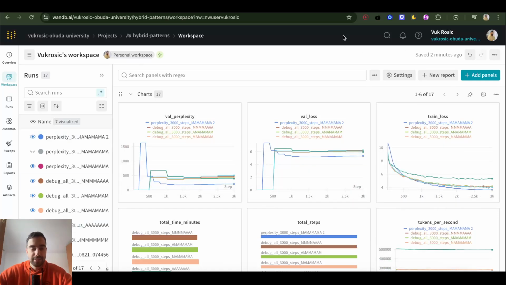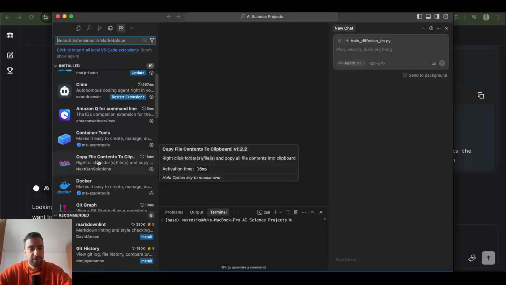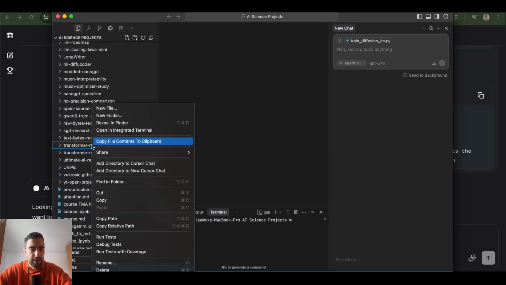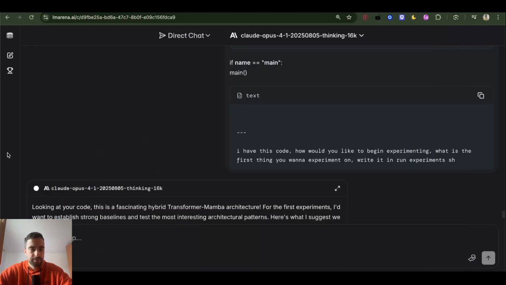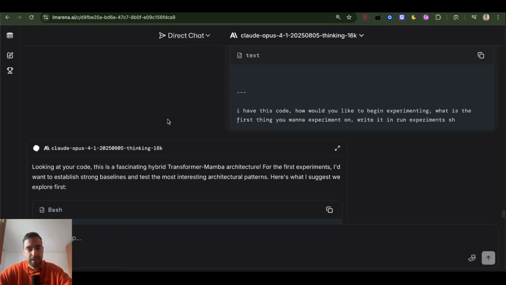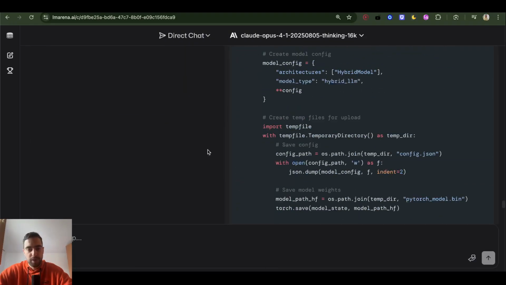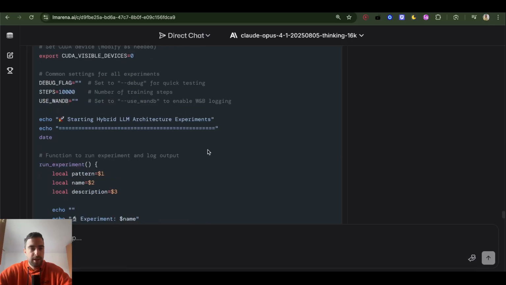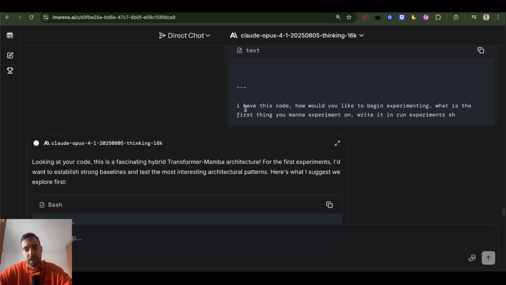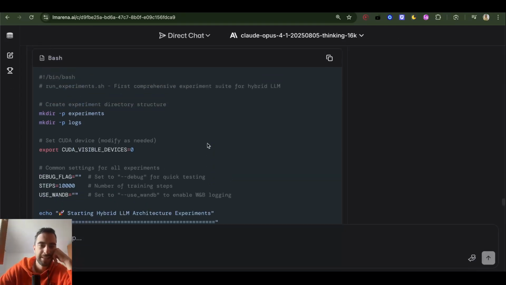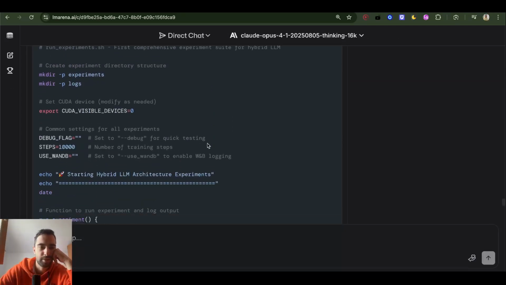Now let's ask Opus what it wants to do next. There is this extension in VS Code. It's this one. It lets you copy entire folders' content, like right click and copy content. And you can paste the entire code into Opus. It's not too big. My code base here is very small, a few files. And now I asked it, which experiments do you want to run? Just write it in this experiments file, run_experiments.sh. Let's see what we got in the next experiment setup.